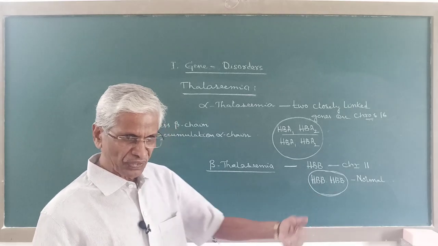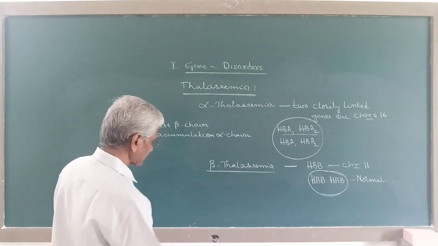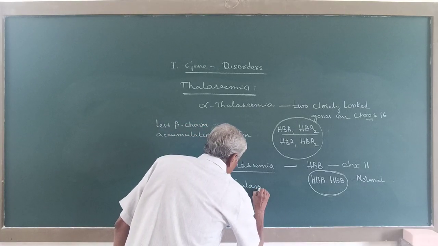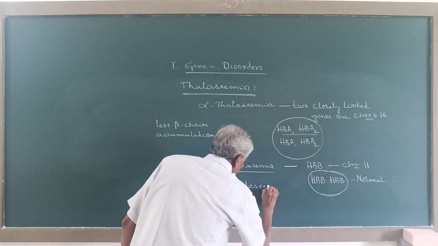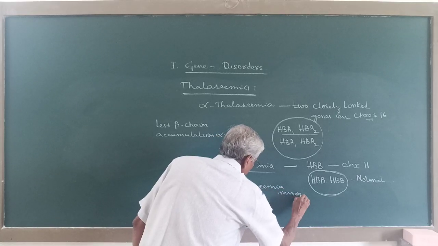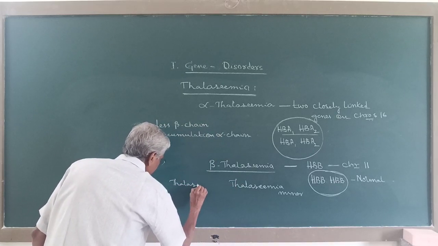So a less severe form of anemia the persons will suffer, and that is what is called thalassemia minor. Thalassemia major and thalassemia minor.